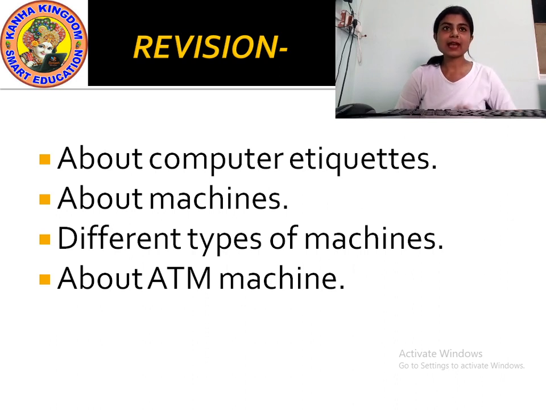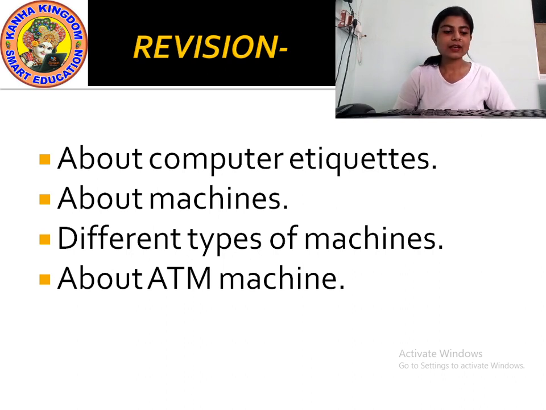Then what we studied, what is a machine? A machine is a tool made by human beings which makes our work easier and saves our time. Yes or no? Then what are the examples of machines? Like clock, fan, washing machine, cooler, nail cutter, sharpener, remote, etc. Those are examples of machines.